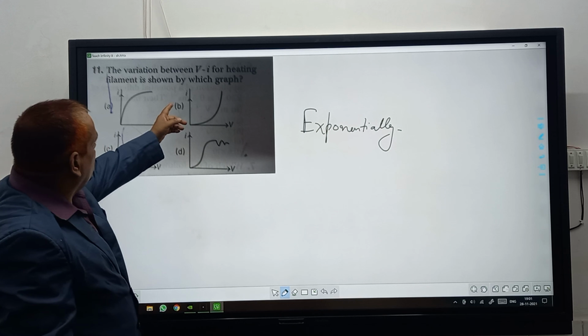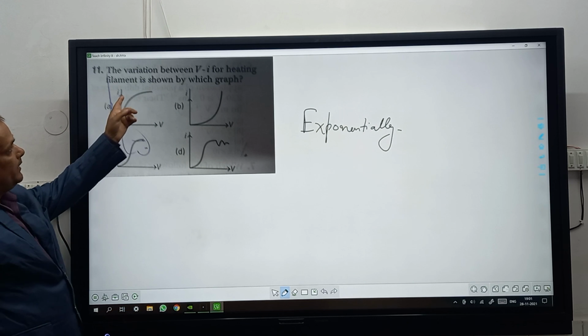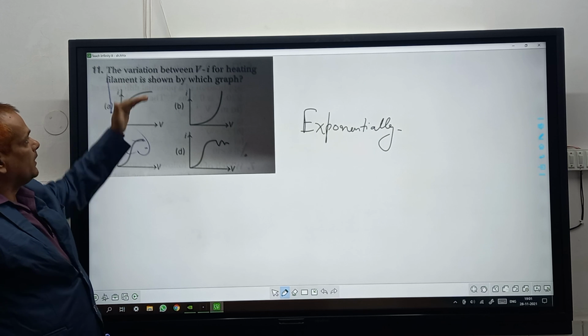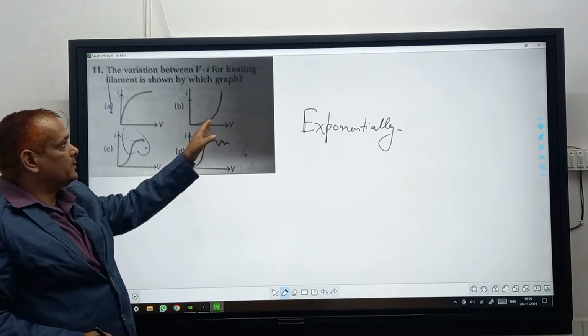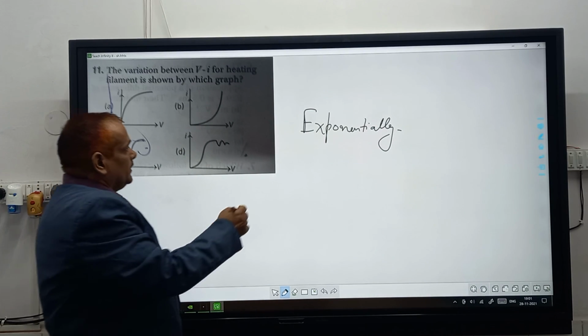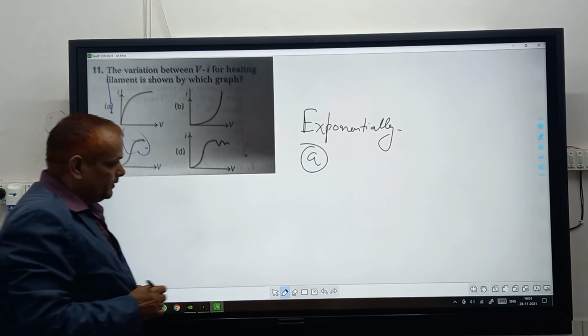So this graph will change. First we go upright and take a curve shape. This is exponentially increasing and this is exponentially decreasing. Option A will be the correct option in this question.